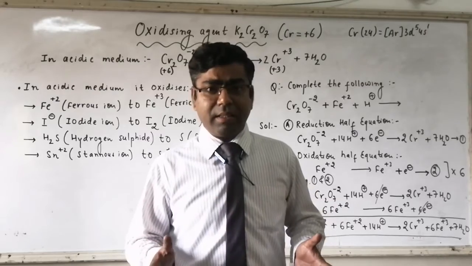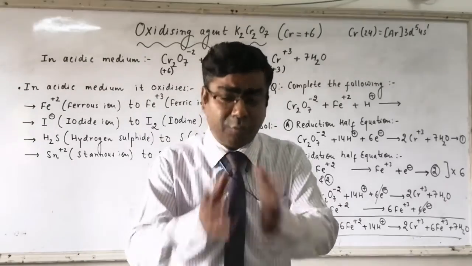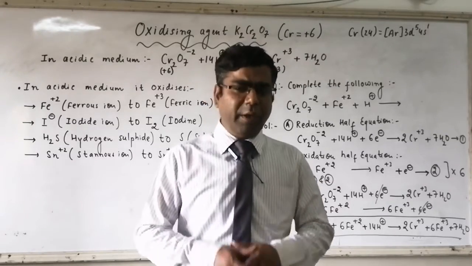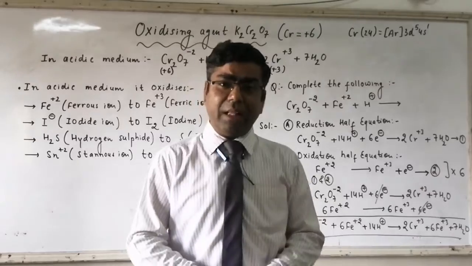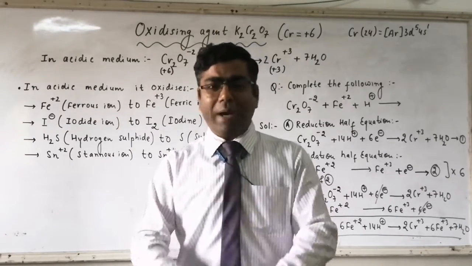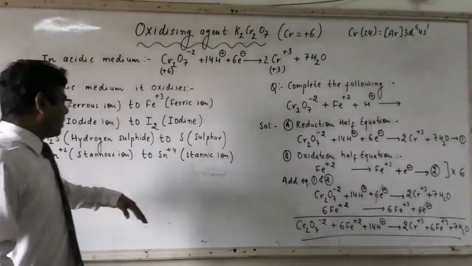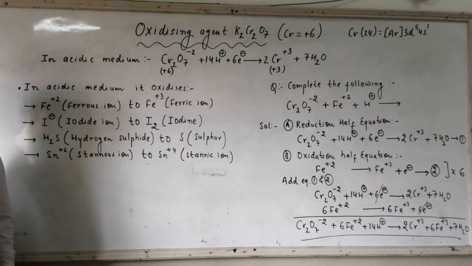So it is Fe2(SO4)3, that is called ferric sulfate. Or if it is FeCl2, ferrous chloride, it will be converted to FeCl3, that is ferric chloride. So Fe plus 2 ion gets converted to Fe plus 3 ion. Similarly, iodide ion gets converted to free iodine, that is I2.